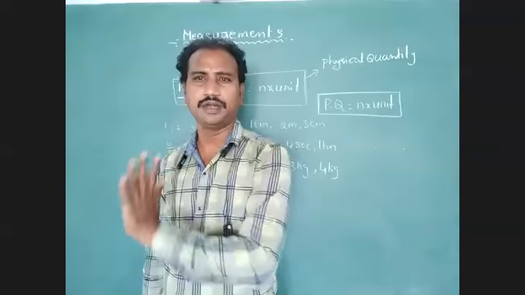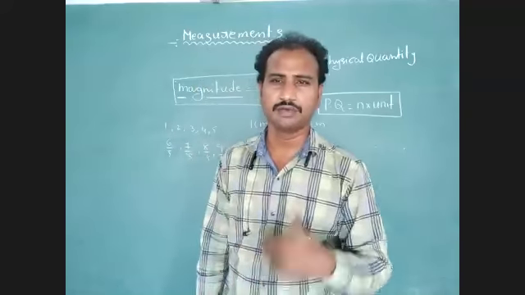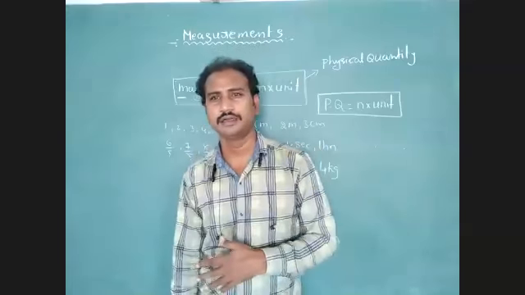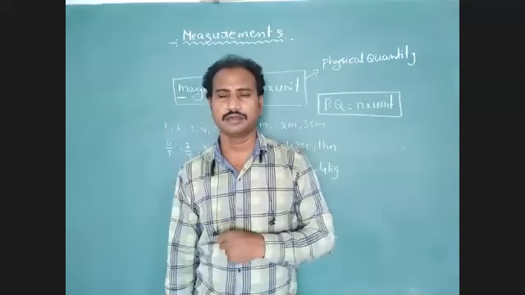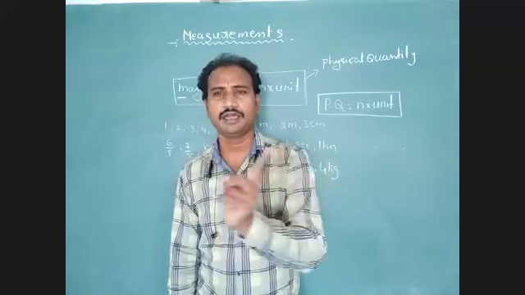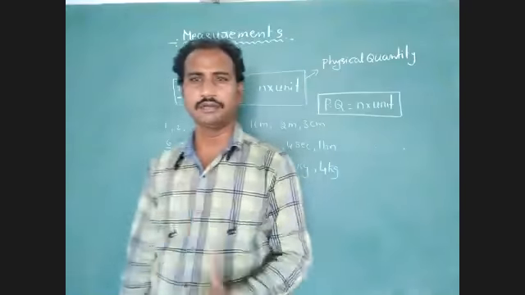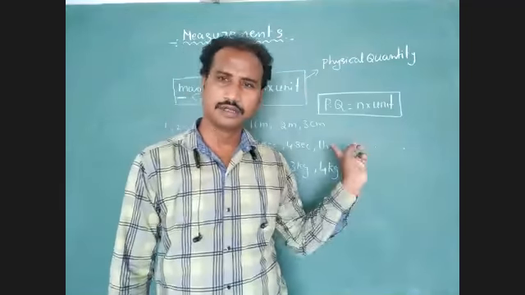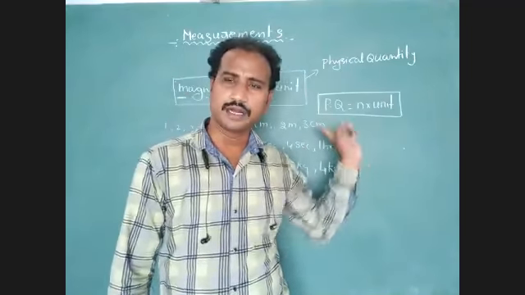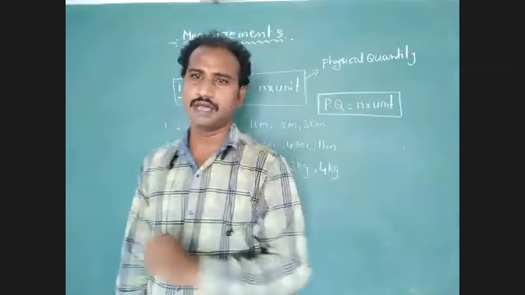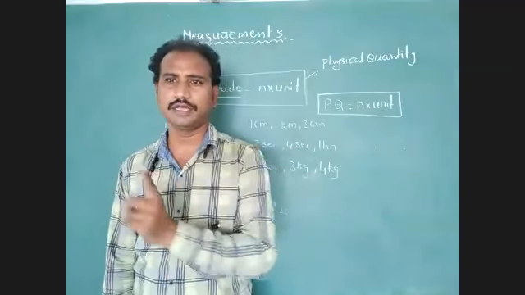1 meter, 2 meters, 3 meters, 100 meters, 1 kilometer, 1 mile, etc. So centimeter is only for calculating a suitable physical quantity. Second is only for calculating time. Next, kg or gram. Gram is only for calculating mass.